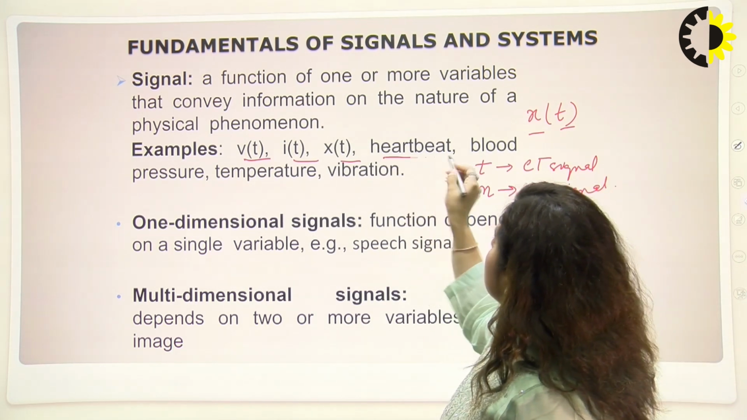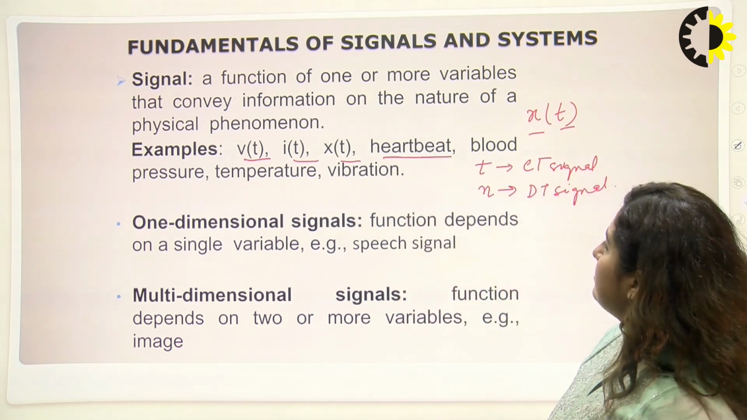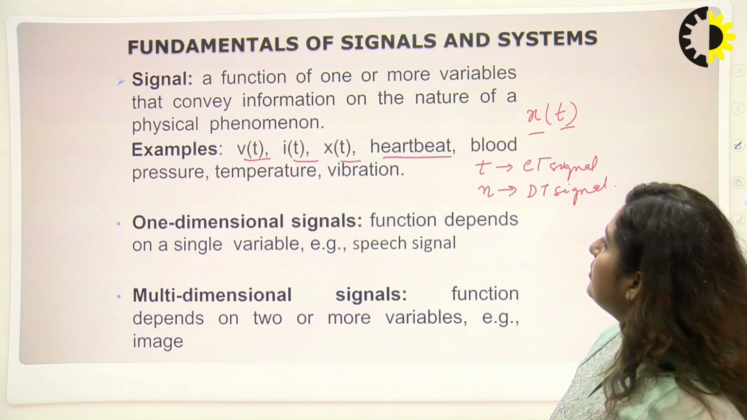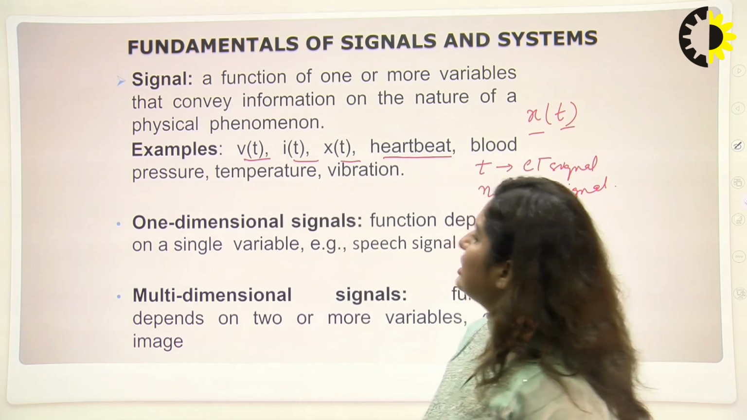Similarly, we have other signals like the heartbeat. We can measure the heartbeat in the form of a signal with respect to time, as well as blood pressure, temperature, vibration, etc.